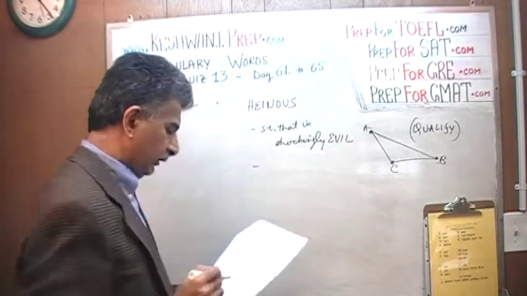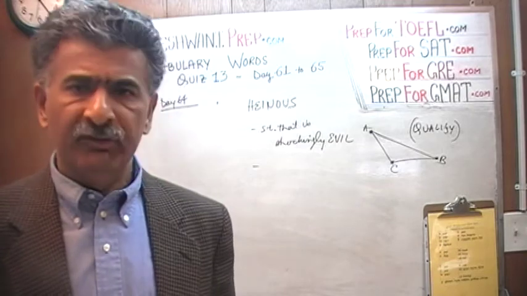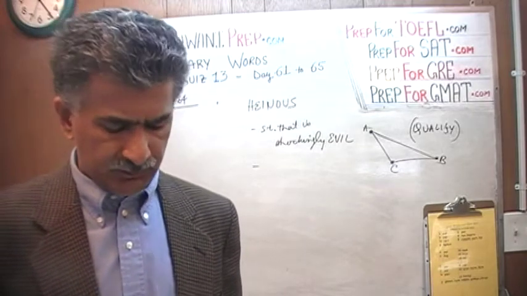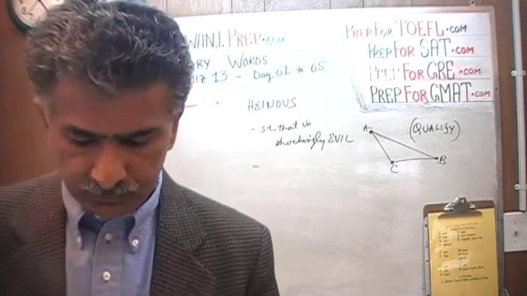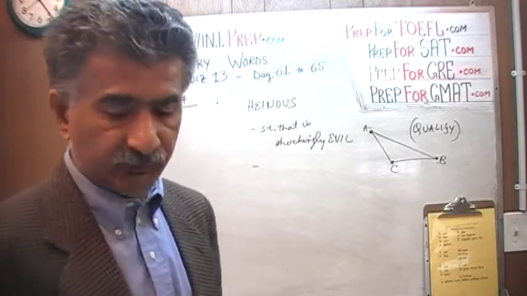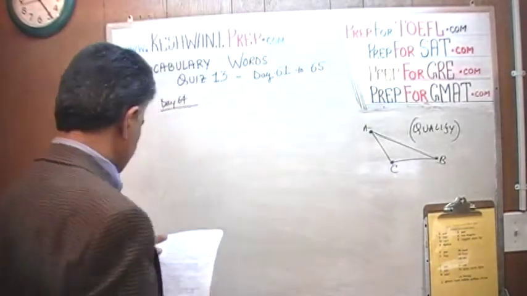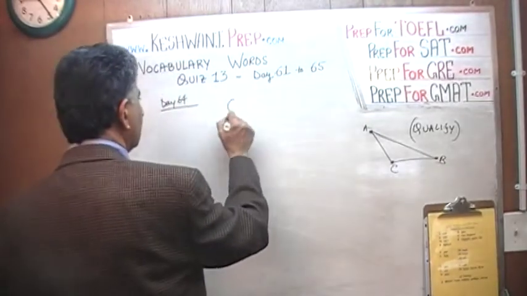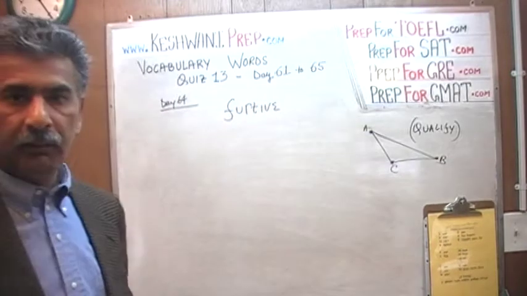A heinous crime, a crime that is horrendous, something that is atrocious, something that is unbelievably evil. A heinous crime. Actually, that was not the end of day number 64. The next word that we learned on day number 64 was furtive.